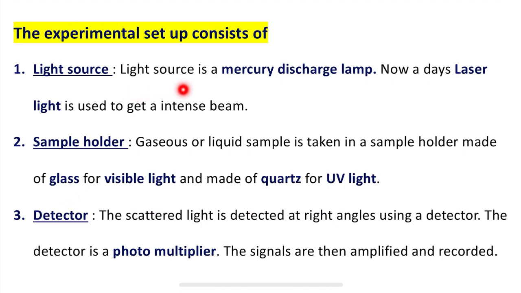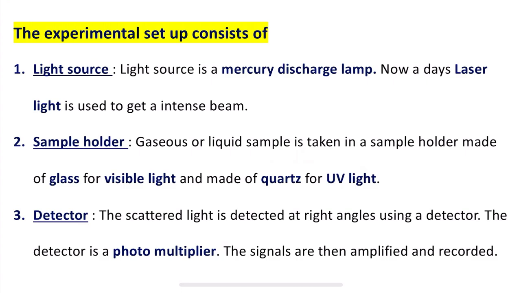The light source, as I said, is a mercury discharge lamp from which an intense monochromatic radiation is obtained, but nowadays laser light is used to get an intense beam. For the sample holder, gaseous or liquid samples are taken in a sample holder, which is made of glass for visible light and made of quartz for UV light.